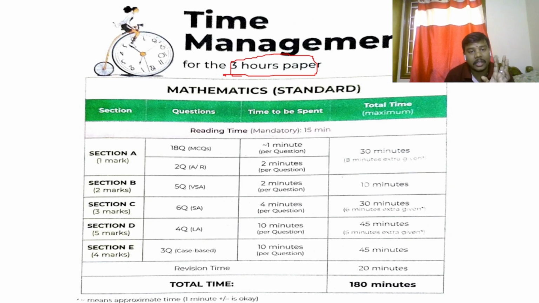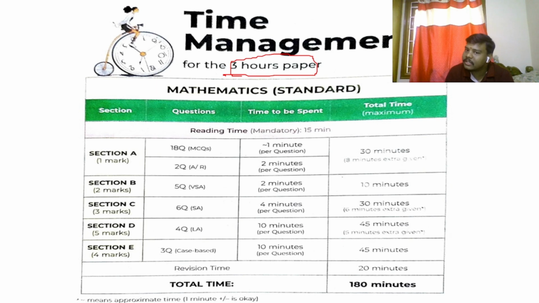But the thing is, you need to answer the given question paper in the 3 hours of time. So you need to show your smartness here. So here I have some tips. You need to divide the time slot of 3 hours into subparts, and you need to spend on that.